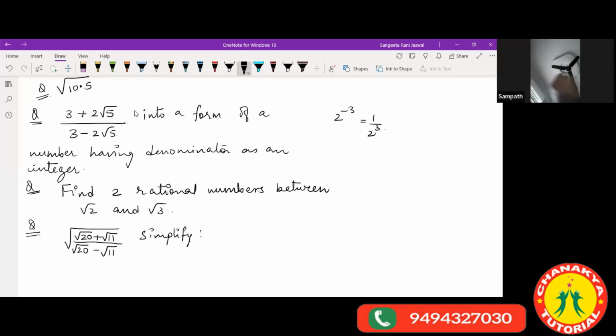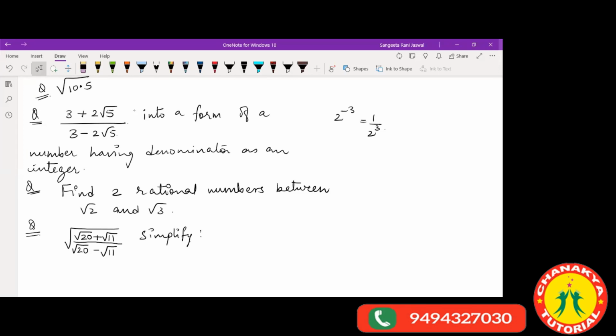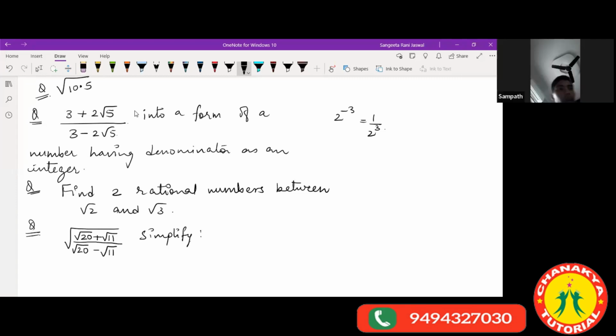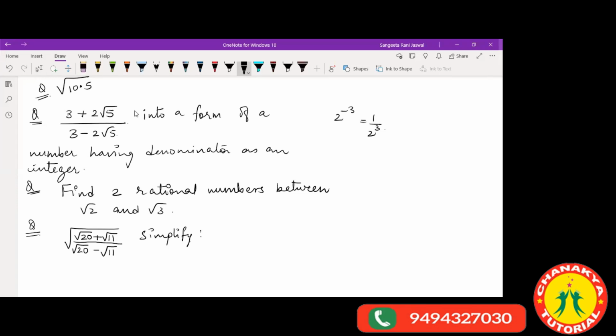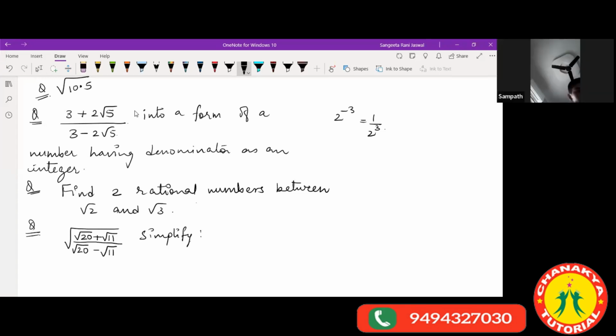Ma'am, can you once again explain how to find rational numbers between root 2 and root 3? I'll explain you. Have you done the top part? Are you done with this question? Ma'am, no, ma'am. Do this one first. I'll tell you. I'll come to this also. Okay, ma'am.